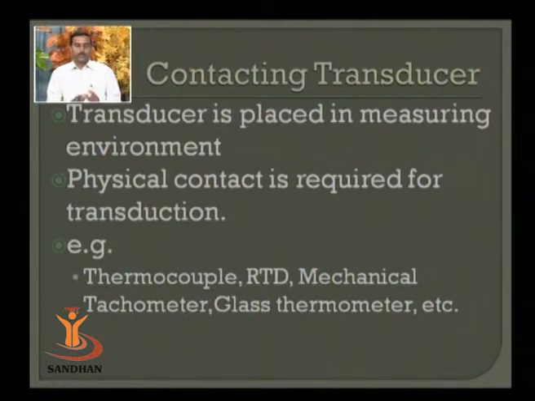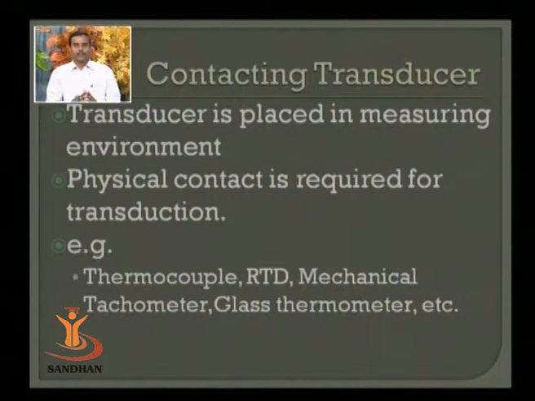So this is what we have discussed about analog and digital kind of transducers. That is basically a bridge line or demarcation line between the analog world and the digital world. Another category is contacting and non-contacting kind of transducers. Contacting transducers are those where the transducer is placed in the measuring environment.